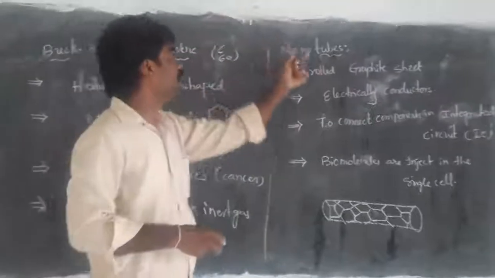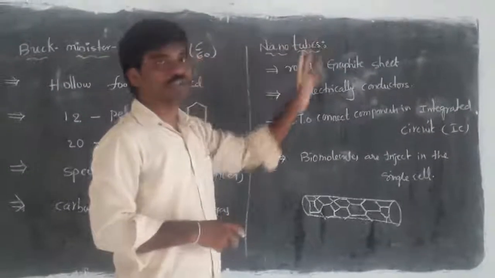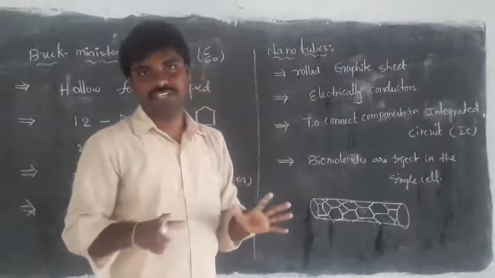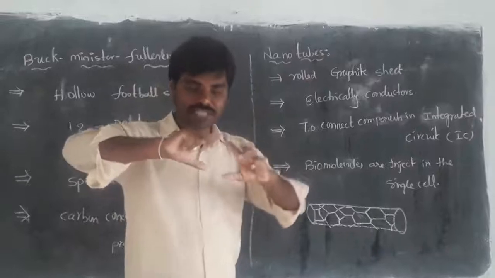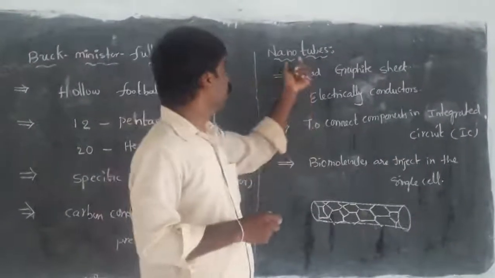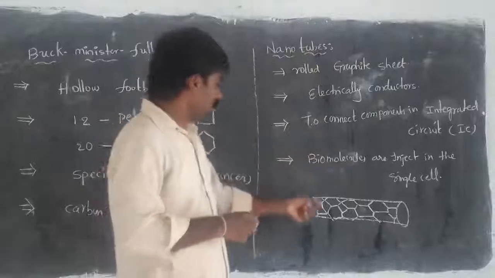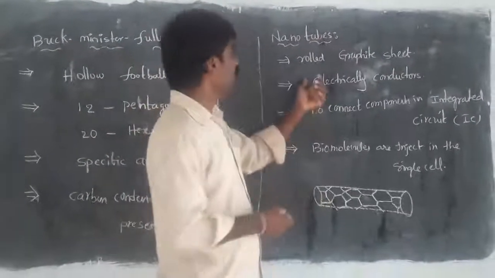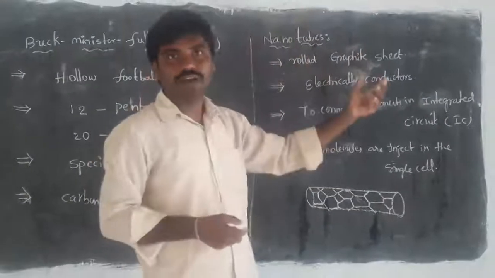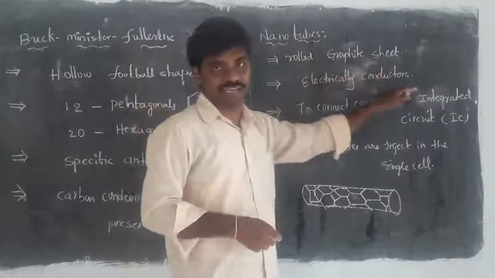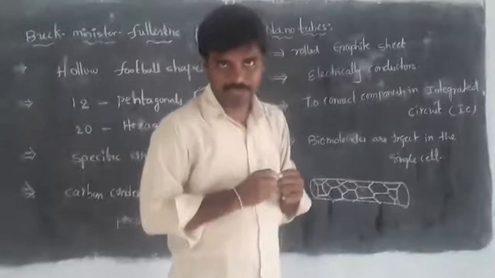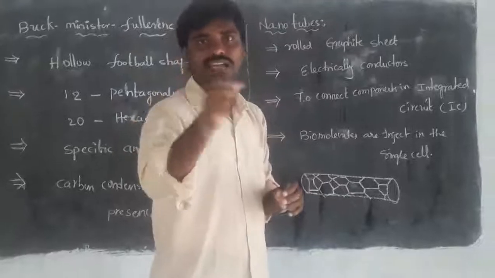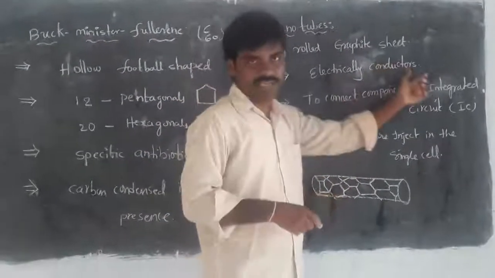One more form of carbon allotrope is nanotubes. Nanotubes are almost like a graphite sheet, but when a graphite sheet is rolled, we get nanotubes like this. Right, children? You simply have to roll it. Then, like graphite, nanotubes also conduct electricity, because we have a pi electron layer. Between the two layers we can see pi electrons, due to which they easily show electrical conductivity.